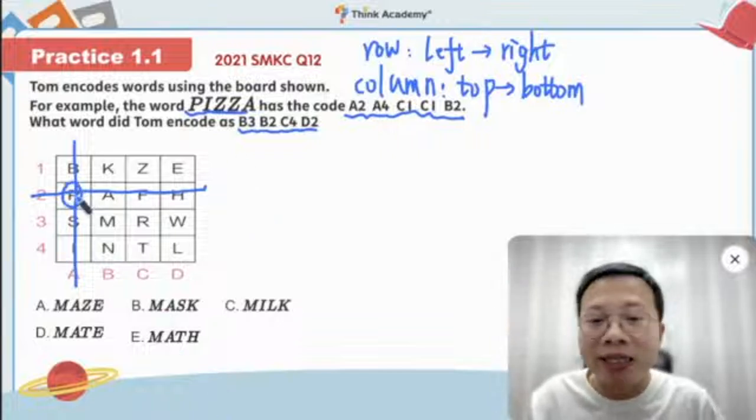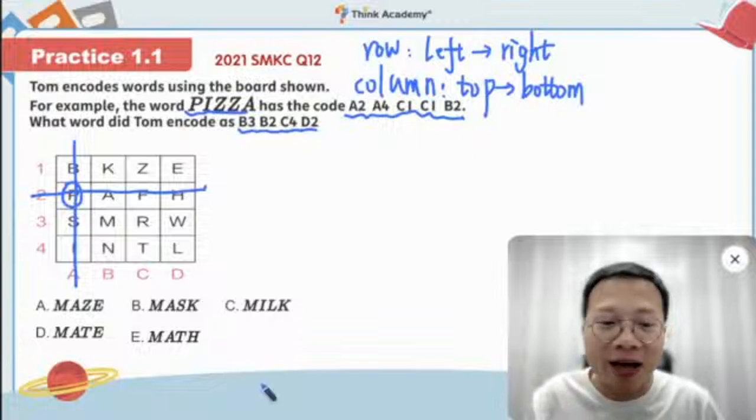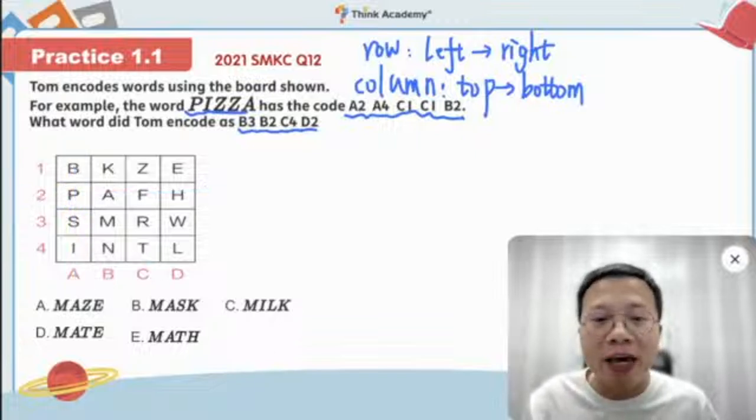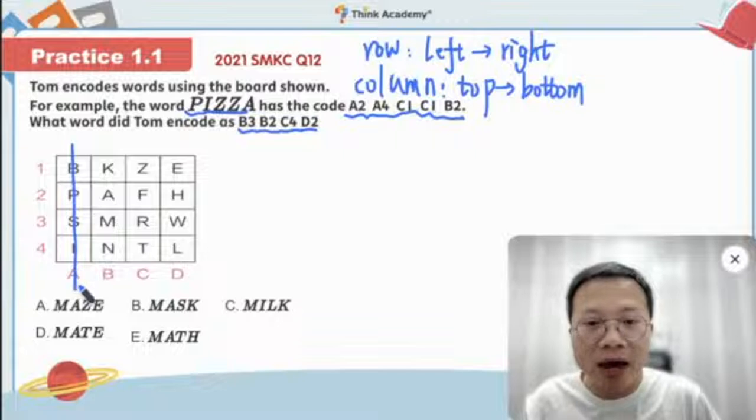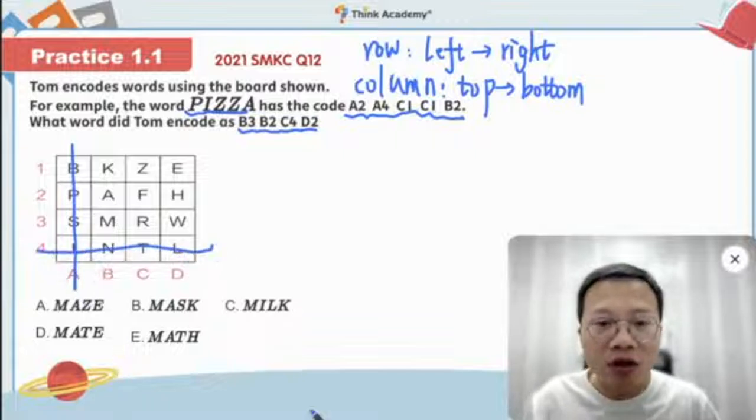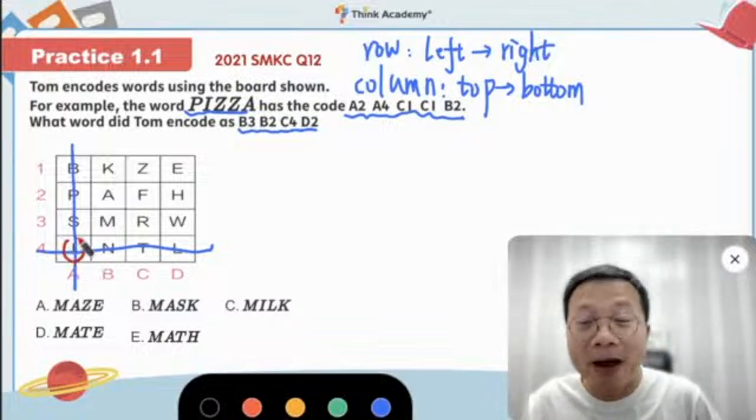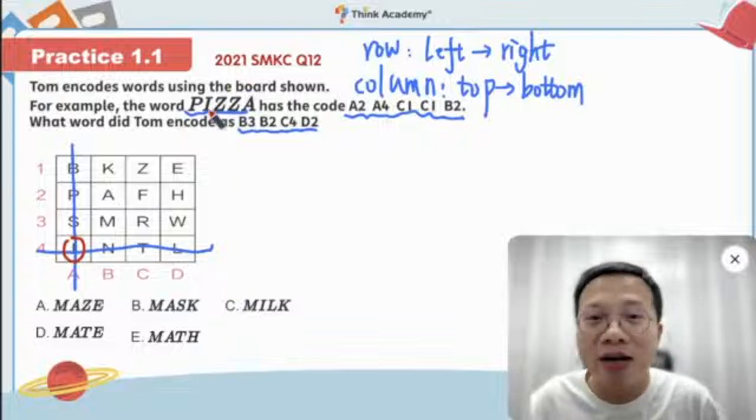So you see this is letter P, right? This is letter P. So let's continue. What about A4? Can you find out A4? Is it A? So here we have A column and then row 4. So actually it's letter I. Okay, this is actually letter I, so correct. So here we have PI.